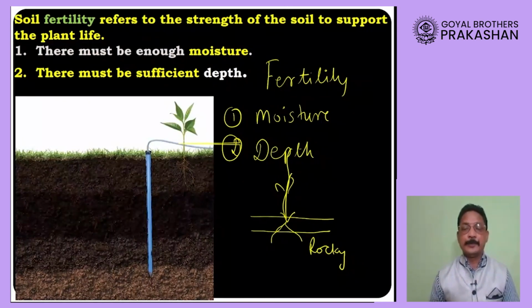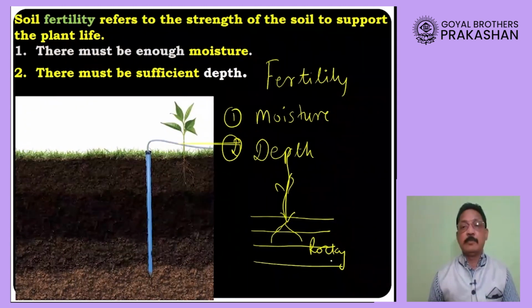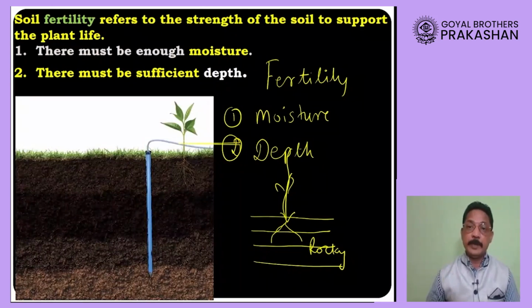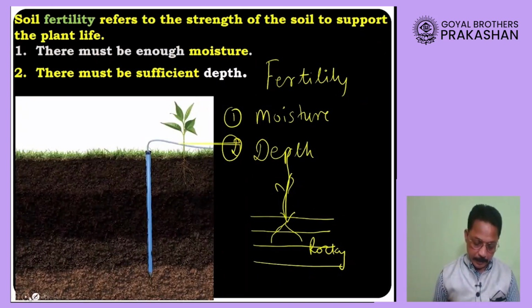Of course not. That means for a plant to grow properly, there has to be sufficient depth for its growth. So the greater the depth of the soil, the better the fertility of the soil.